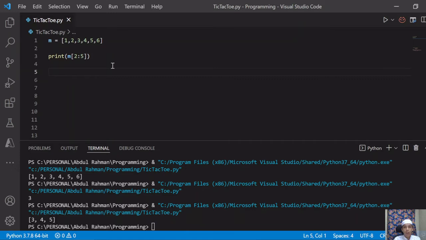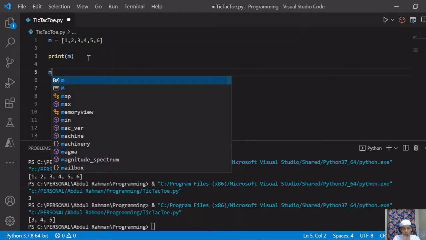Now we will learn about how to modify the list by not changing anything in the list. Okay, so now I will make my game a comment, and as you can see here, I will remove this 2:5 and this square bracket, and then we need to modify the list. Okay, so I will add one more line, and now I will give here m. Okay, so now what I want is in place of 2 I want 20.